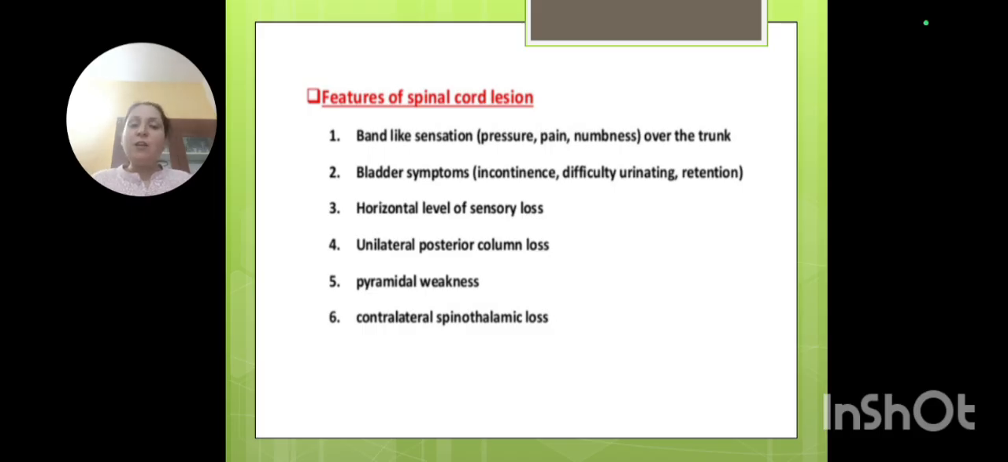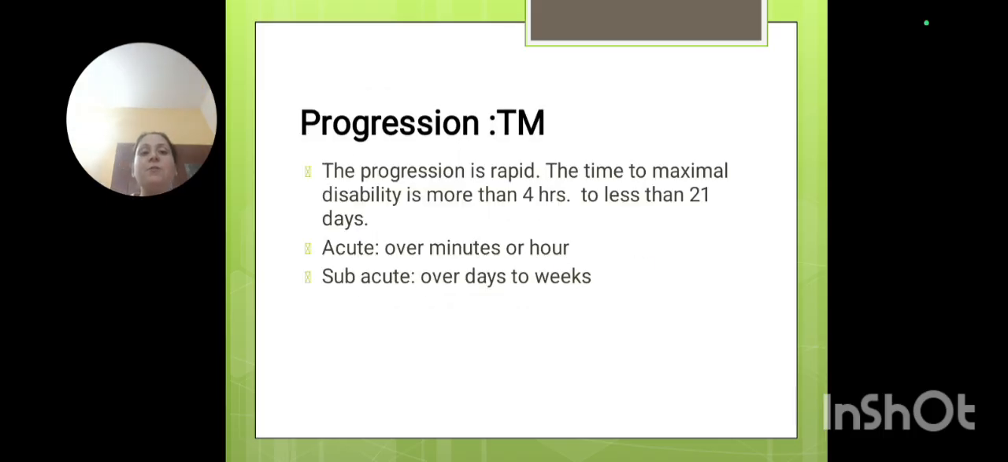Fine. So this kind of presentation will give us an idea. Contralateral spinothalamic loss, pyramidal tract loss, unilateral posterior column loss, horizontal level sensory loss, bladder dysfunction and band-like sensation. This kind of presentation should give you an idea that this is going towards a cord lesion. These are features of a cord lesion, and we should think about this.